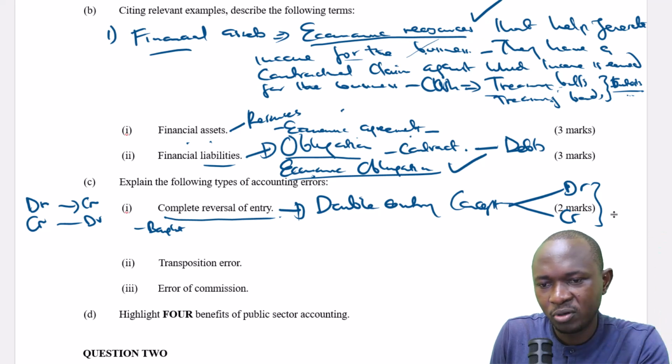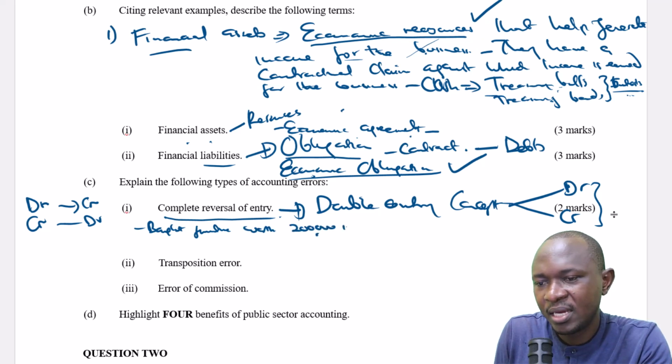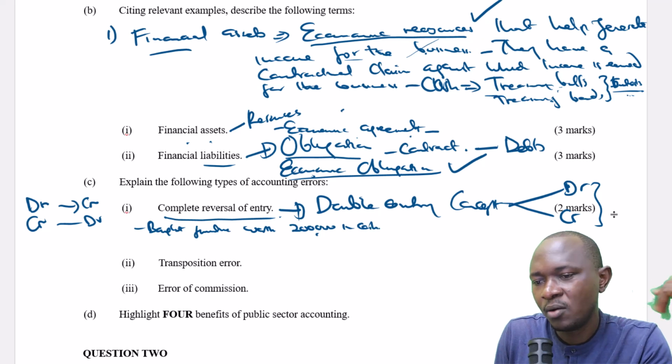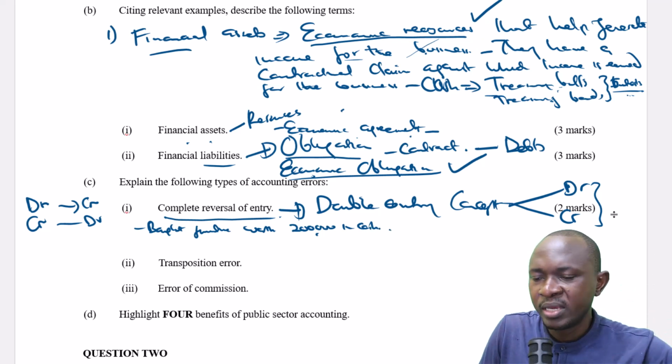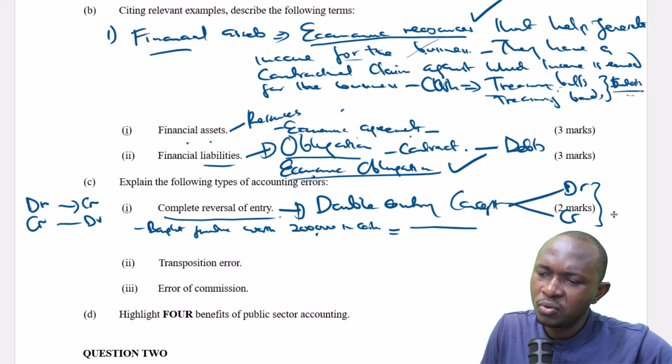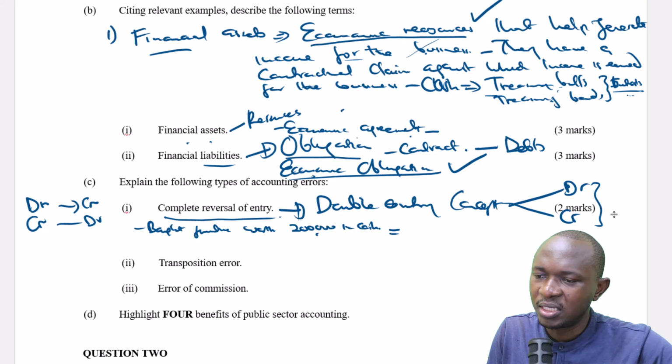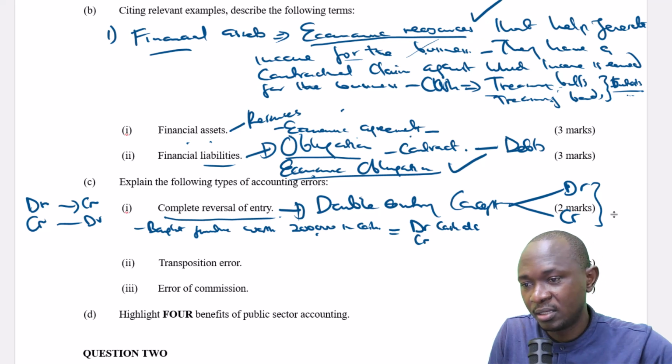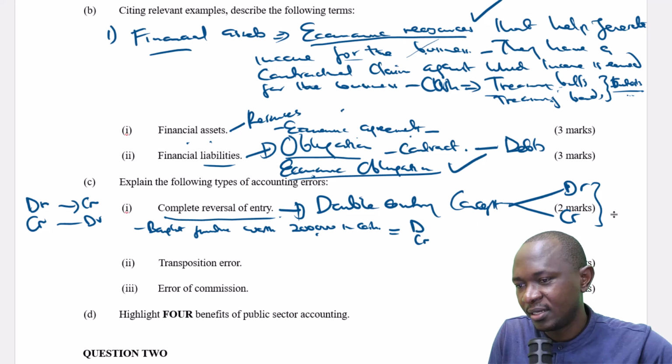Bought furniture worth 200,000 in cash. What you're supposed to do is to debit cash account and credit... sorry, I'm already committing the error.